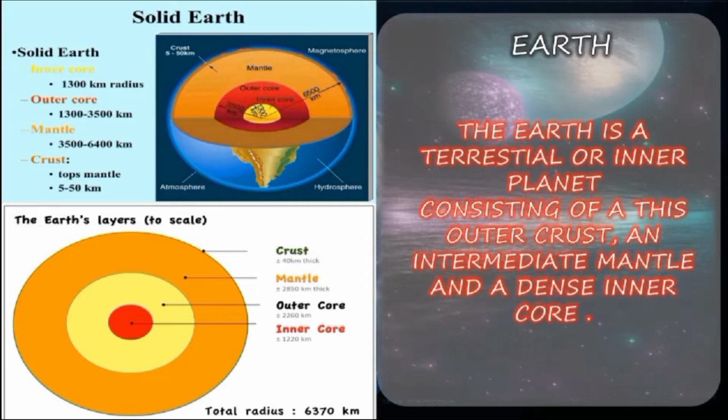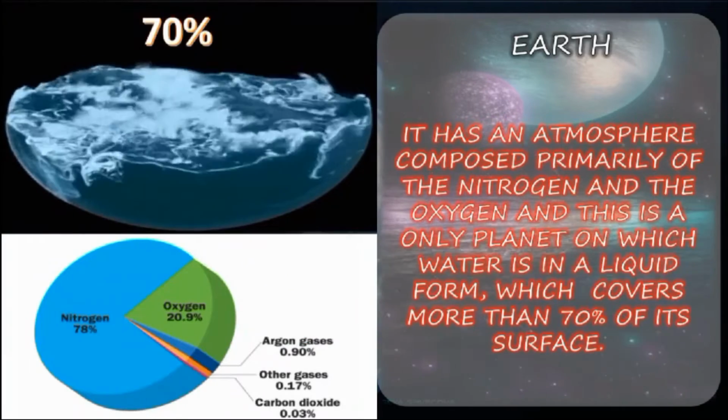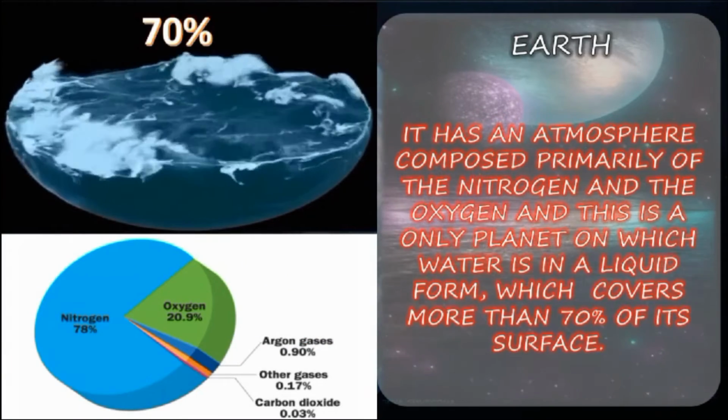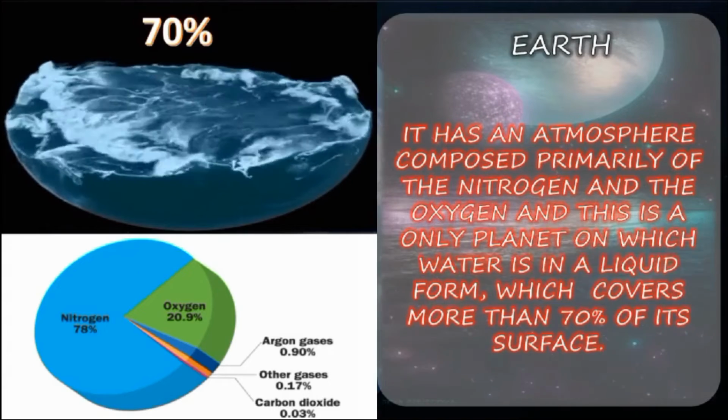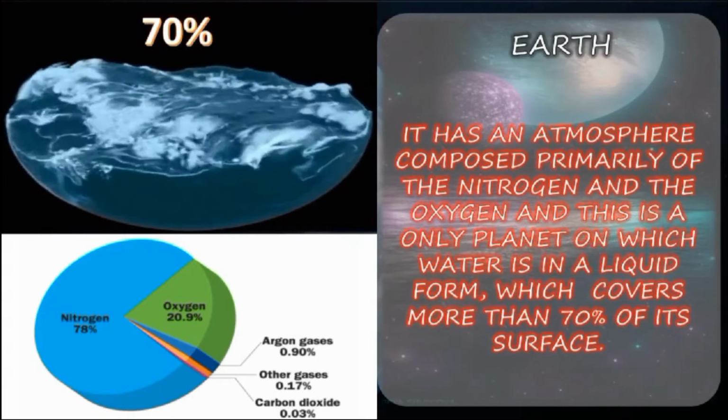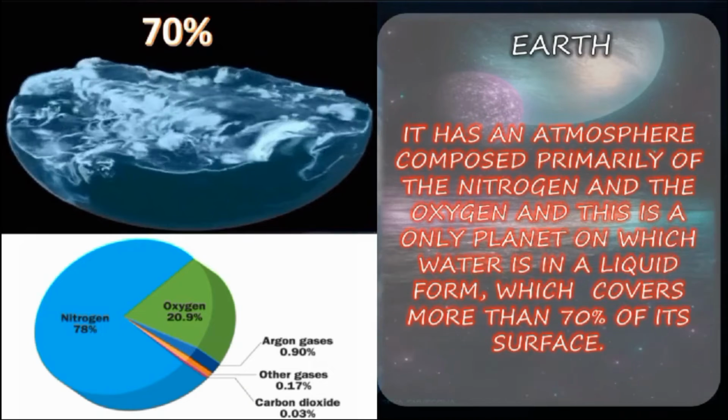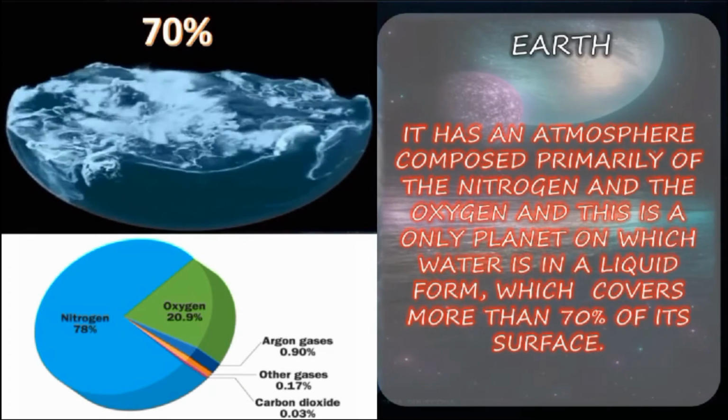You can see it clearly in the second picture of the earth layers. The outer layer is called the crust. Clear? Then the orange color is the mantle, yellow color is the outer core, and the center in red color is denoted as the inner core. So the total radius of earth is 6370 kilometer. It has an atmosphere composed primarily of nitrogen and oxygen, and this is the only planet on which water is in a liquid form, which covers more than 70% of its surface.